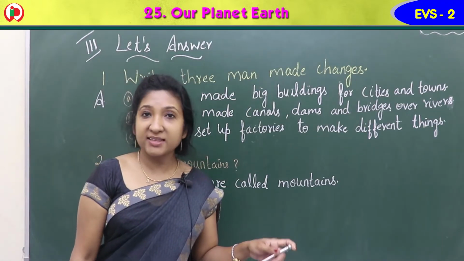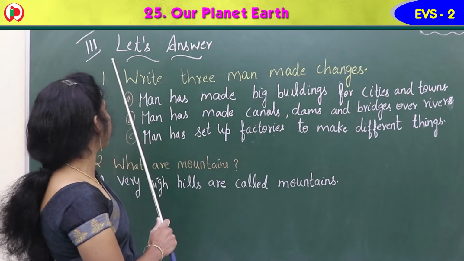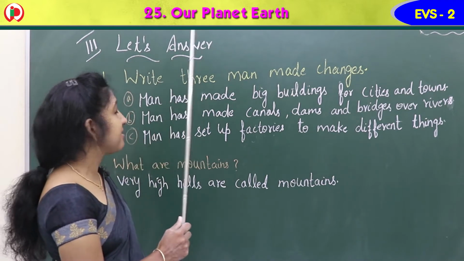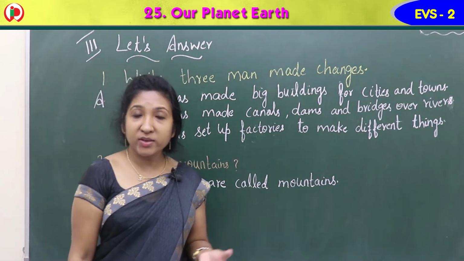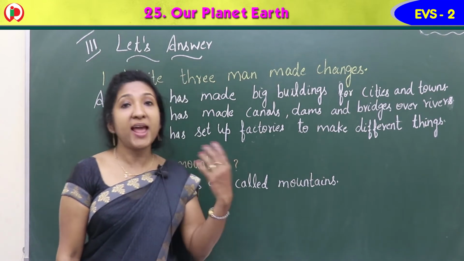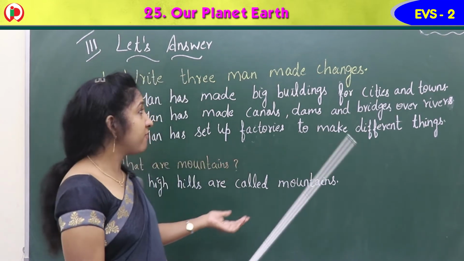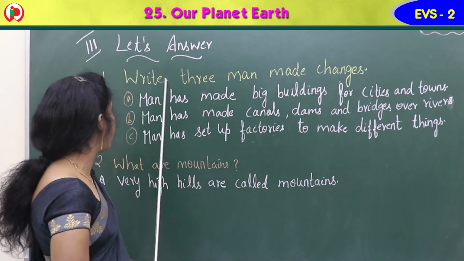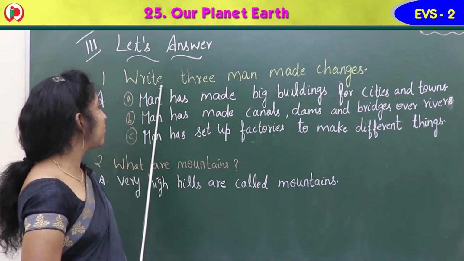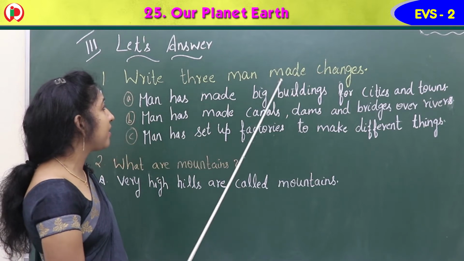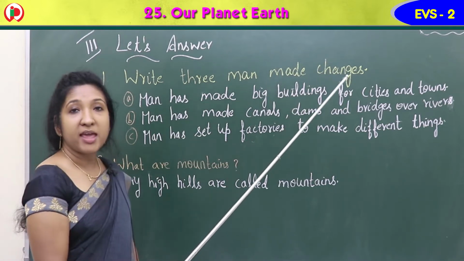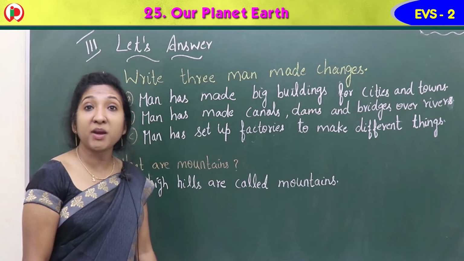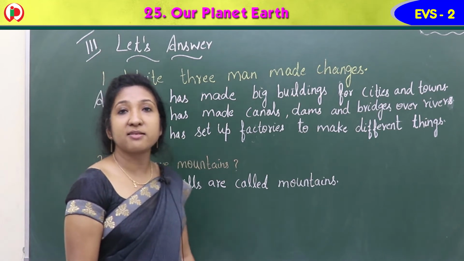So our next exercise in the workbook is exercise 3. Let's answer. Here we have some questions. Read the question and answer it. Okay? The first question is: write 3 man-made changes. You learned about man-made changes in the lesson, isn't it?